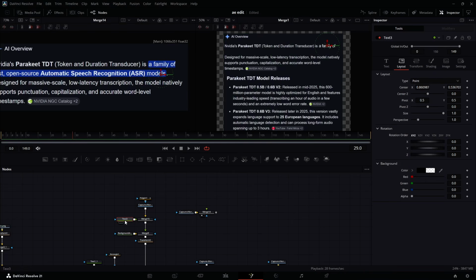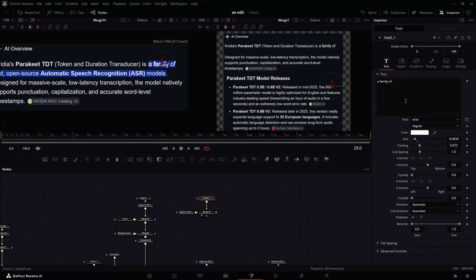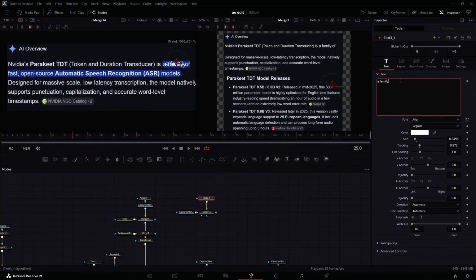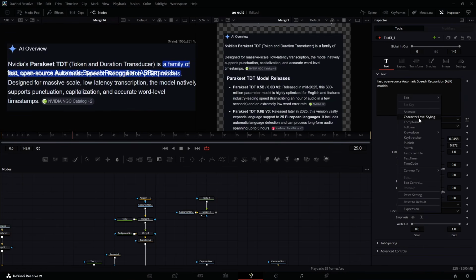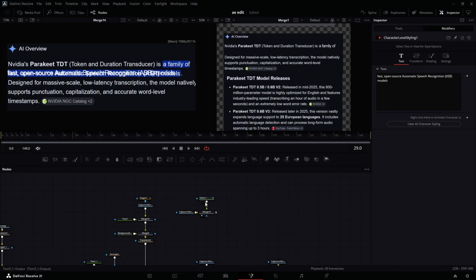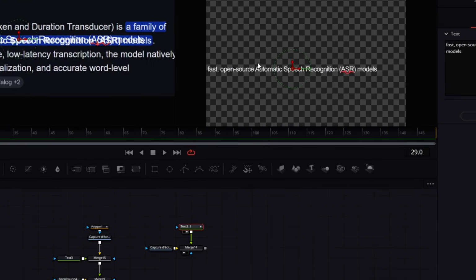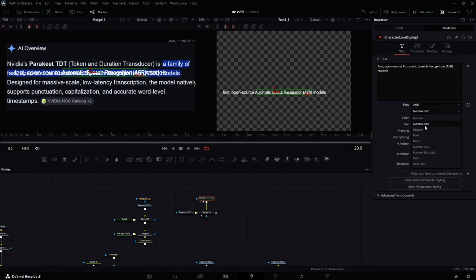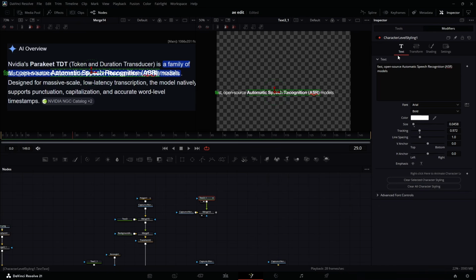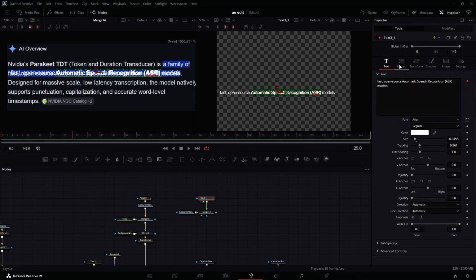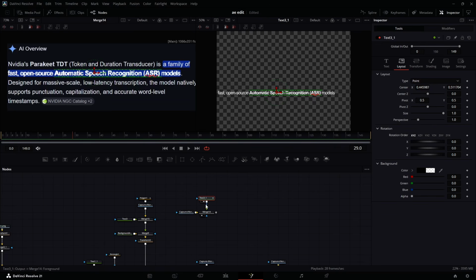Now copy this text, Control C, paste it here, Control V, connect it again. In this one, I'm going to make sure I write this one and do the same thing. I've already positioned the text here. Now come here, right click and choose character level styling. You can make sure that if you look at it from here, select from automatic up to this point and change it to a bold variant. We can then go back to this one. Let's go here. Now I think that this is better.